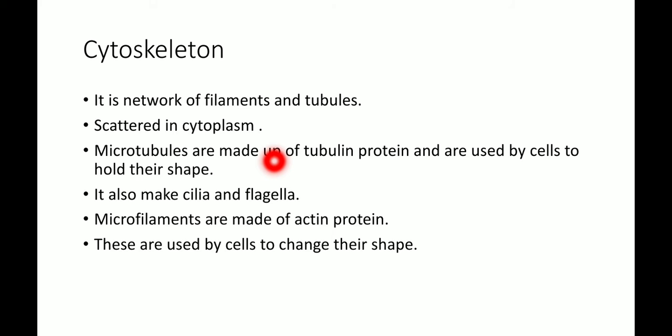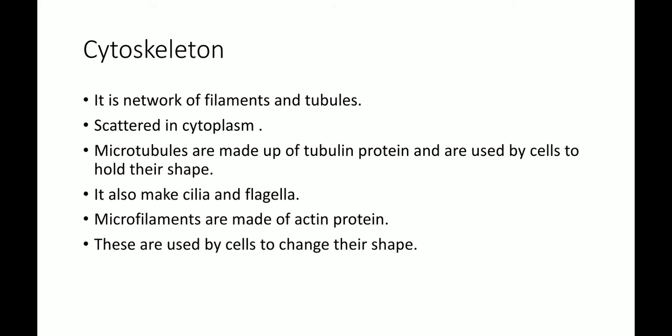Microtubules are made up of tubulin proteins and are used by cells to hold their shape. Microtubule is made from tubulin protein. Tubulin is a protein. And now what is the role of tubulin protein? It is utilized by the cell to hold its shape. The fact that cells hold their shape is due to the presence of tubulin protein. It also makes cilia and flagella.